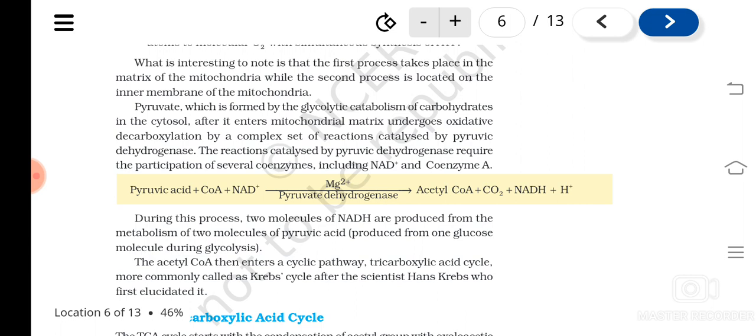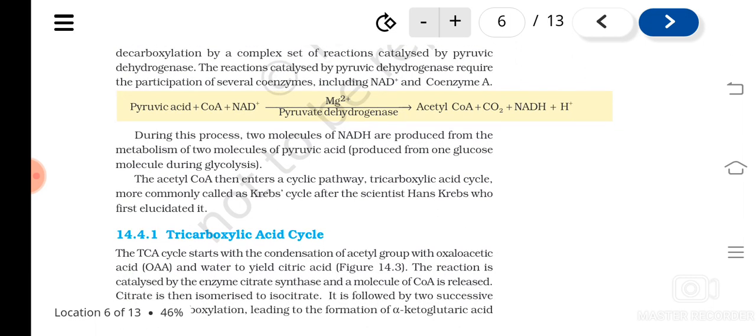So from these two molecules of pyruvic acid, what happens is they get converted to what? Or they produce what? NADH, okay. So in the form of acetyl CoA, the link reaction, acetyl CoA only can enter into the mitochondria, okay, for what? Krebs cycle, or tricarboxylic acid cycle, which is the next